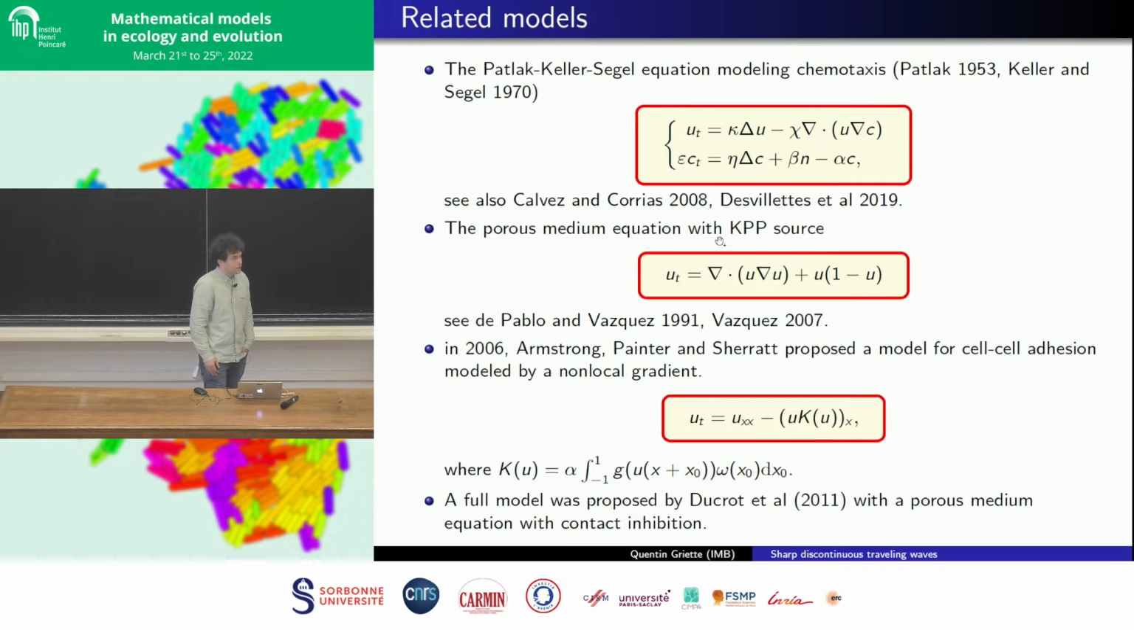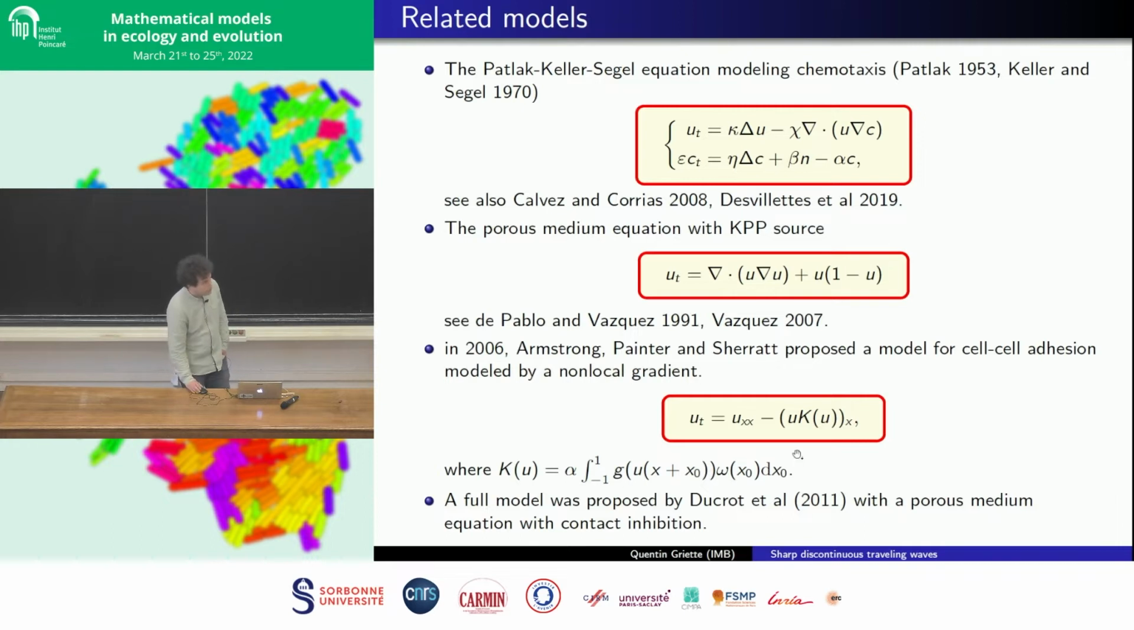Another celebrated model is the porous medium equation with a KPP source, which was studied by Juan Luis Vazquez, and you can also see the monograph of Vazquez in 2007. One which may be closer is the paper from 2006 by Armstrong, Painter, and Sherratt. They proposed a model for cell-cell adhesion, modeling the adhesion between cells by a non-local gradient. So in this case, again, the interaction between cells is not repulsion, but just adhesion.